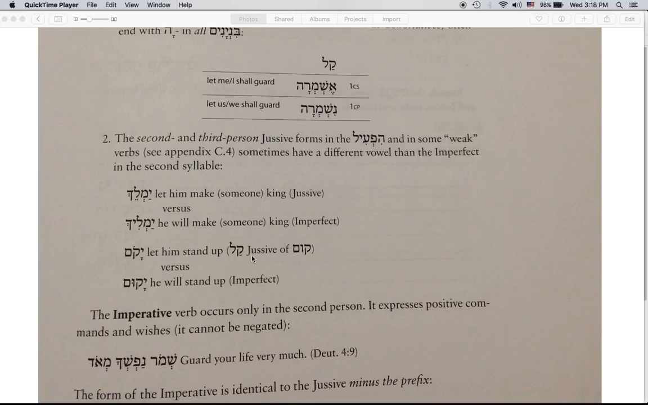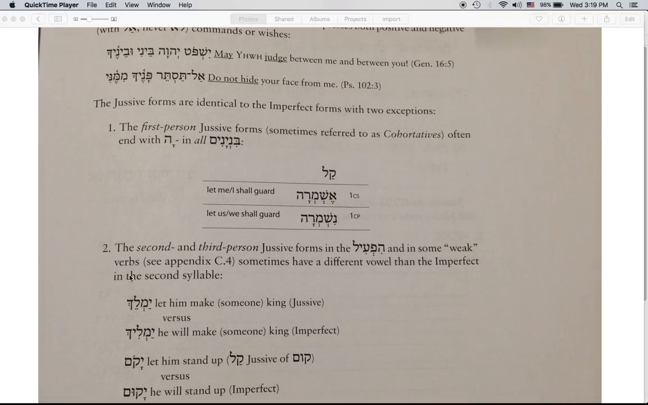Here we have the jussive form of kum. Yakom, let him stand up. And the imperfect is yakum. Again, the vowel has been shortened. The jussive likes to shorten its vowels. So that's what we're seeing. The difference between the imperfect and the jussive in the second and third person is the shortening of that vowel.